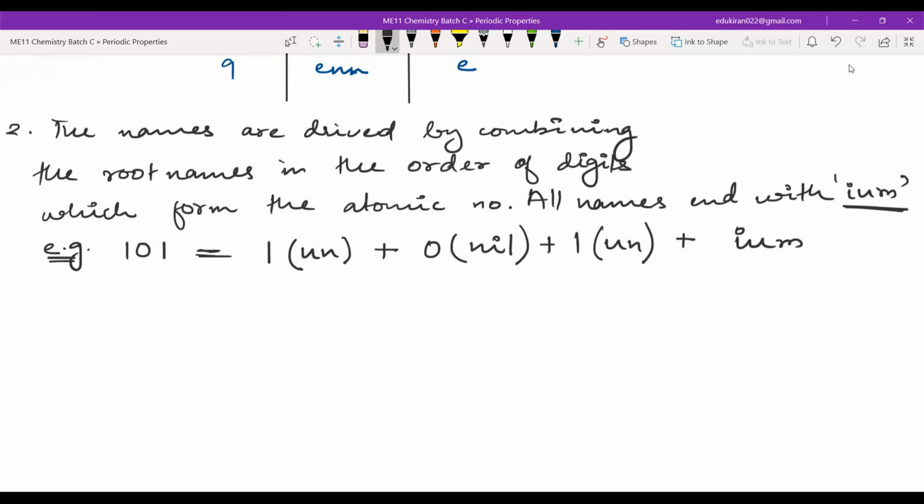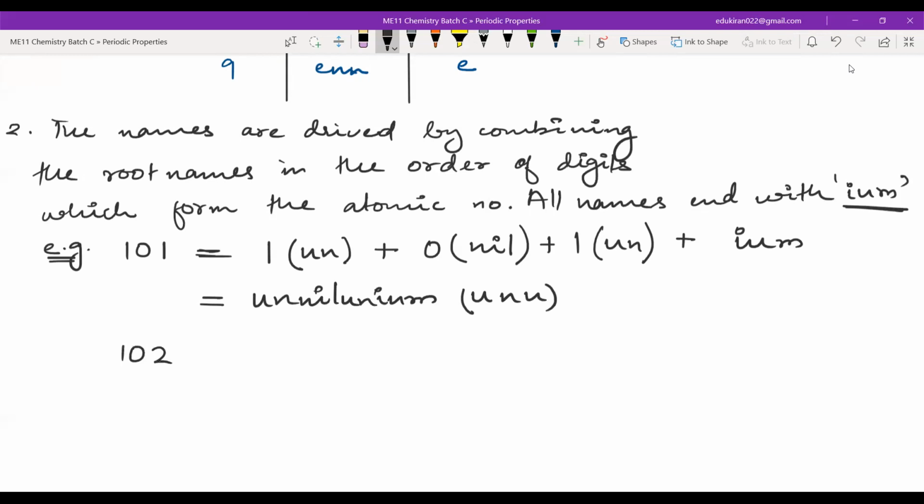So for 101 the name is un, nil, un, ium. The symbol will be U, N, U.